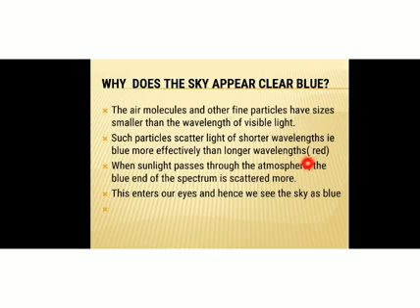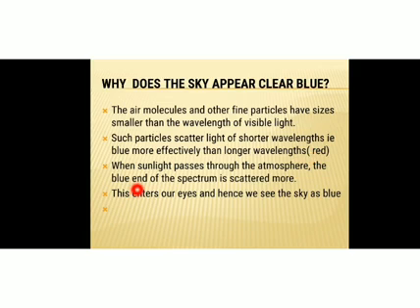Okay, so these particles, since they are very fine particles, and we had already studied, smaller particles will scatter light of smaller wavelength. These fine particles present in the atmosphere will scatter light of shorter wavelength, that is blue color, more than the longer wavelength color, red color.